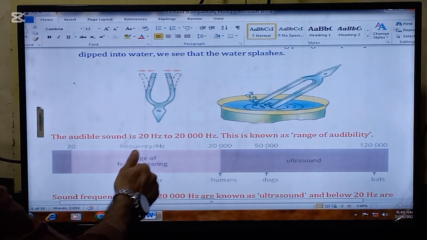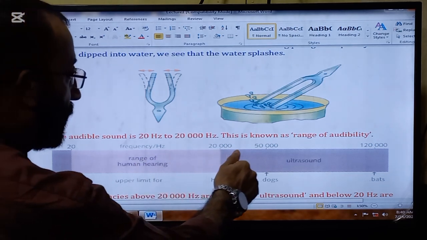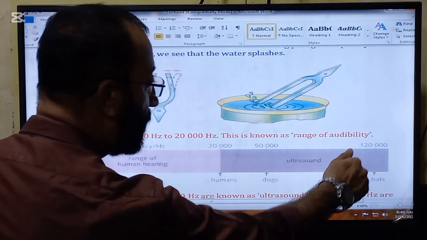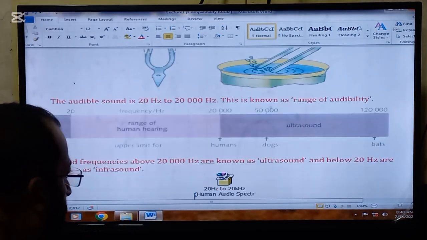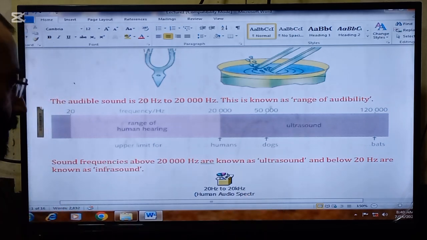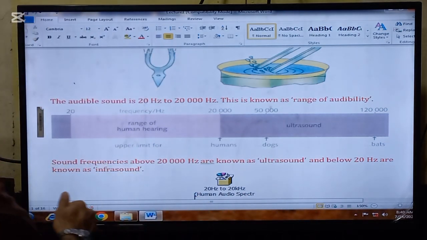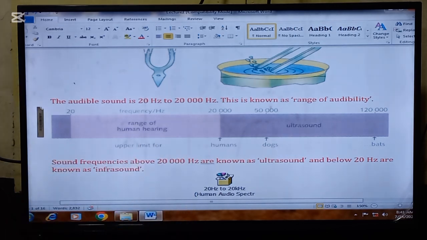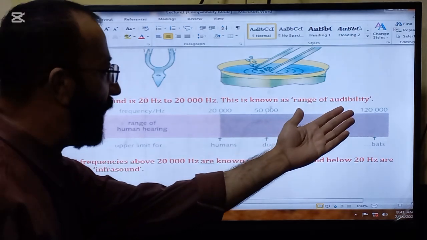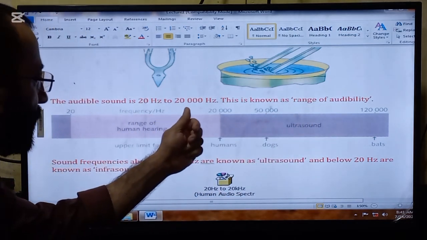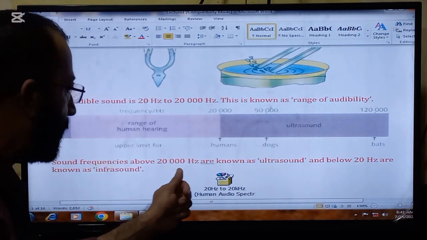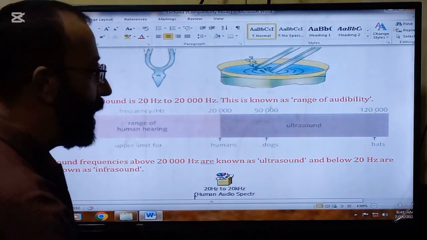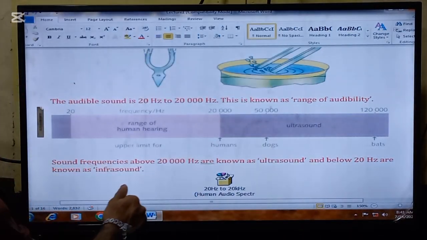The audible sound is 20 Hz to 20,000 Hz. This is known as the range of audibility for humans. Sound frequencies above 20,000 Hz are known as ultrasound, and below 20 Hz are known as infrasound. So these are very important points. The audible range for humans is 20 to 20,000 Hz. Sounds having frequencies above 20,000 Hz are known as ultrasound and below 20 Hz are known as infrasound.